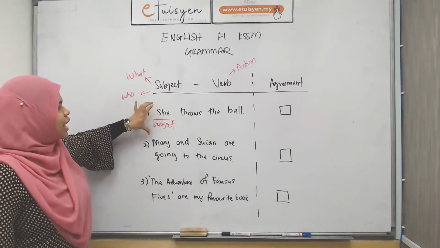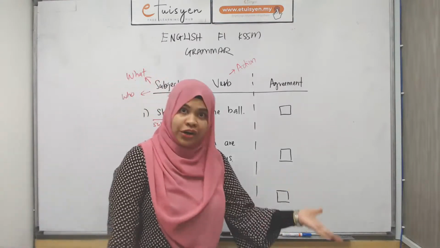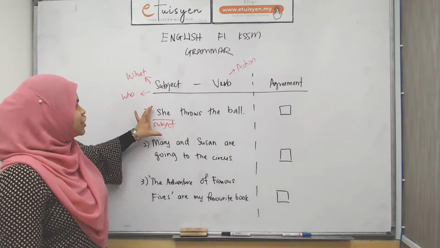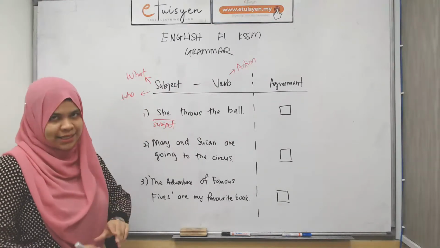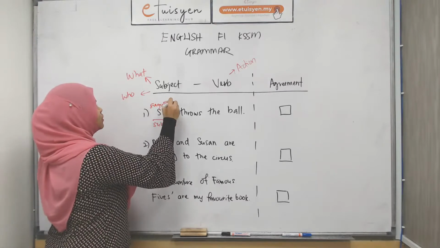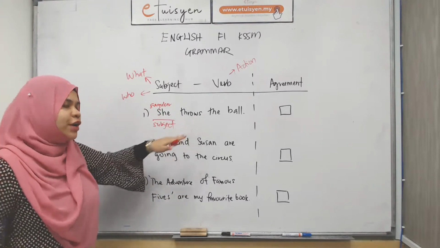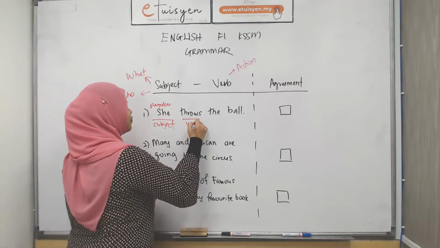Alright, so pronoun. So this is a she. She means a lady or a girl, meaning she is singular. So she throws. Throws is your verb.